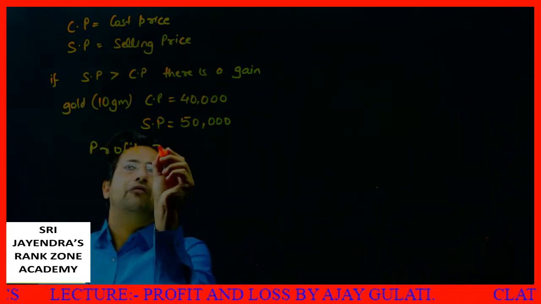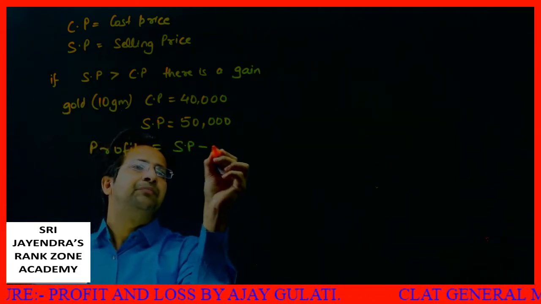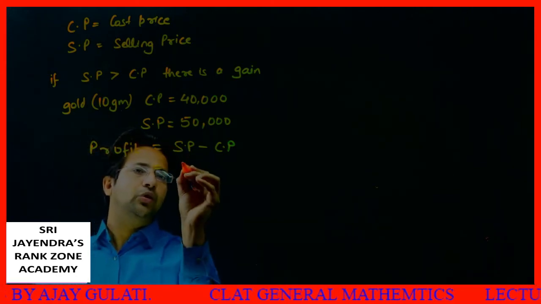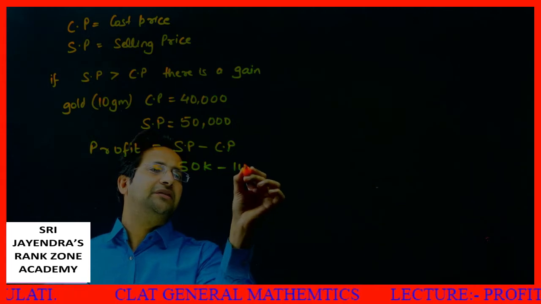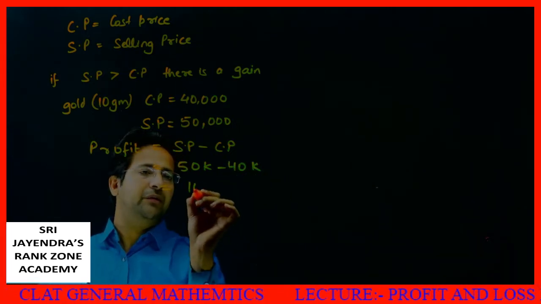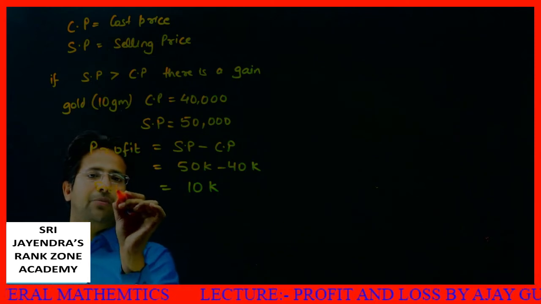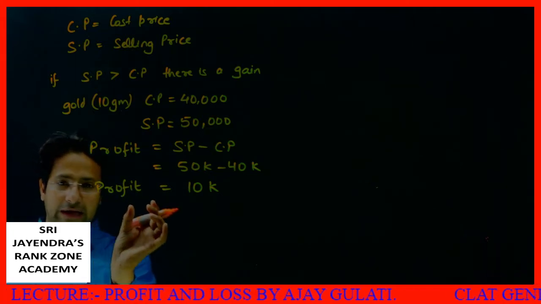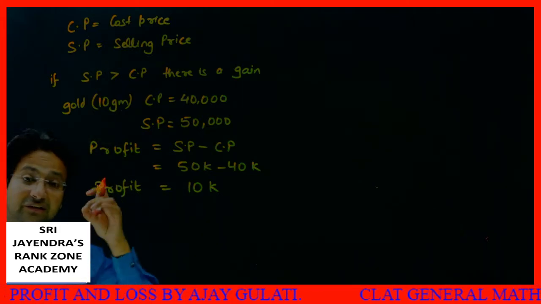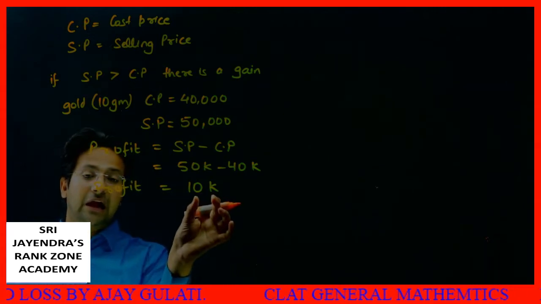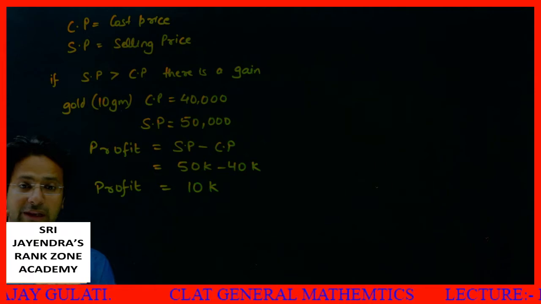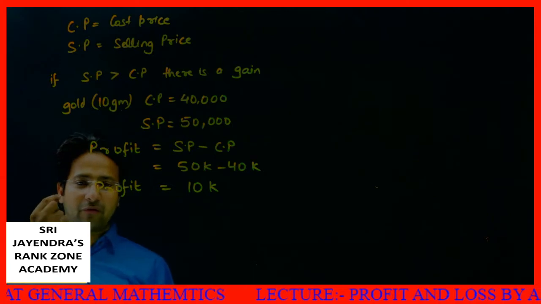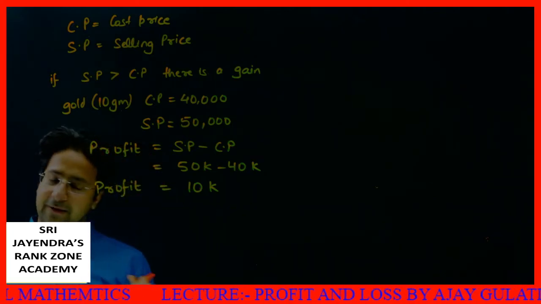And what is the profit? Profit is SP minus CP. This is the profit. Correct? If I sell this gold, 50,000 minus 40,000, my profit will be 10,000. K means kilo. Kilo means 1,000. So if I sell this gold right now, 10 gram gold which I purchased in December last year, I'll be selling it at a profit of 10,000. Only 10 gram gold. Getting it, dear students? Only means for 1 gram of gold I made a profit of 1,000 rupees. So profit is 10k. So far clear.